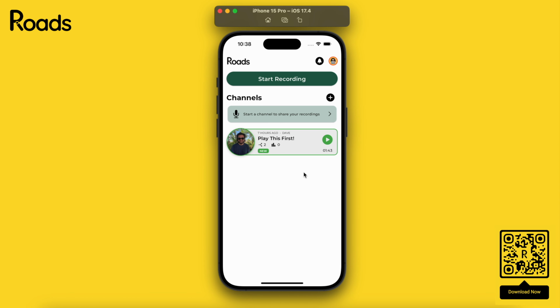I'm going to show you how Roads can be used to have deeper conversations with your friends, even when you have a busy schedule. In this demo, I'm going to create a group to share travel stories with my friends. This is what the app is going to look like when you get logged in.